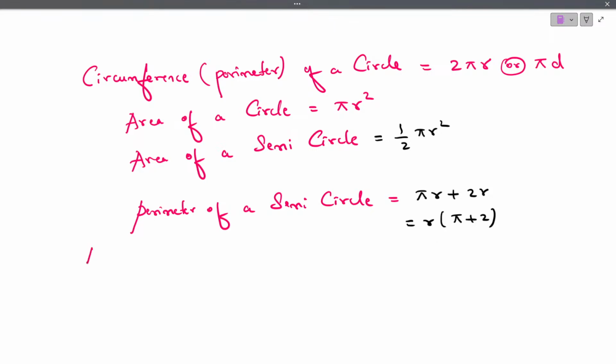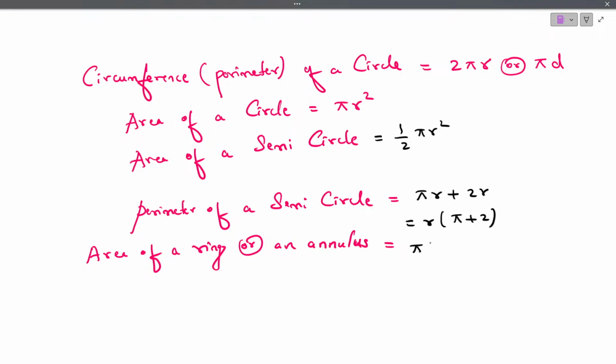And then to find the area of a ring or an annulus. For the area of a ring, we have the outer diameter and inner diameter.